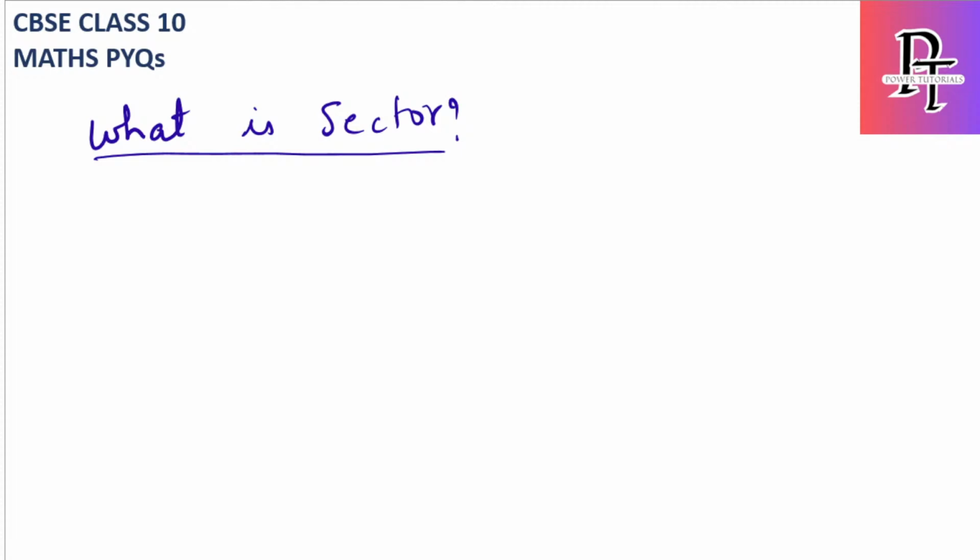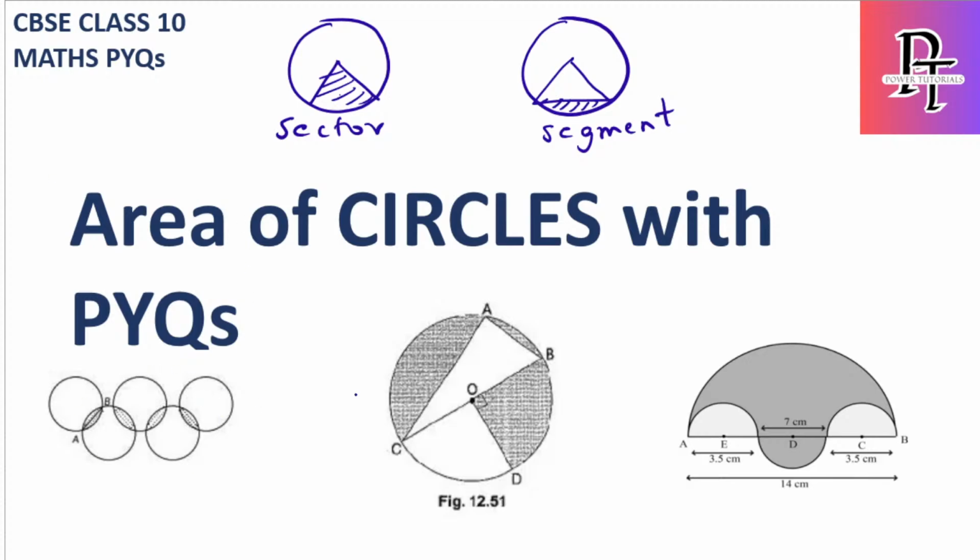Because you can see in the starting page I have mentioned 3 different types of diagrams, so there can be any type of these questions. They will give the shaded part and ask you to find this shaded region, or they can give another diagram where they keep the shaded part in some other place and ask you how to find it. So how to find it, we'll discuss today.